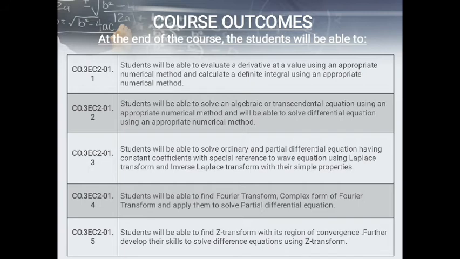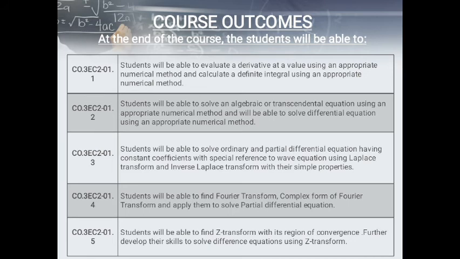In unit third, you will be able to solve ordinary and partial differential equations having constant coefficients, with special reference to solving the wave equation, using Laplace transform and inverse Laplace transform with their simple properties. In unit 4, you will be able to find Fourier transform, complex form of Fourier transform, and apply them to solve partial differential equations.